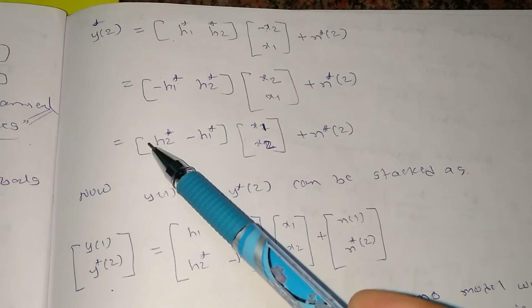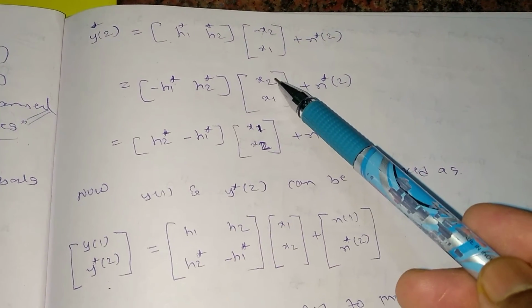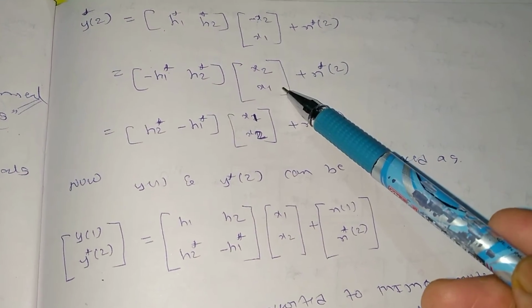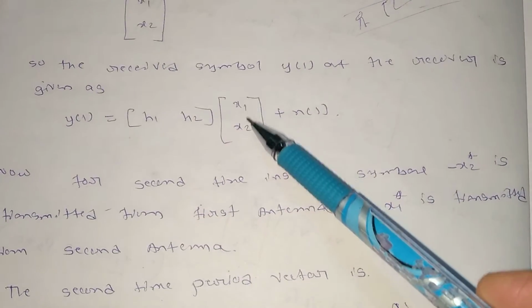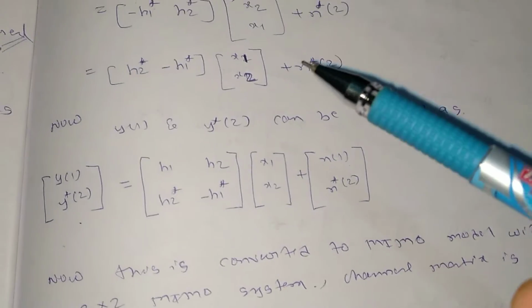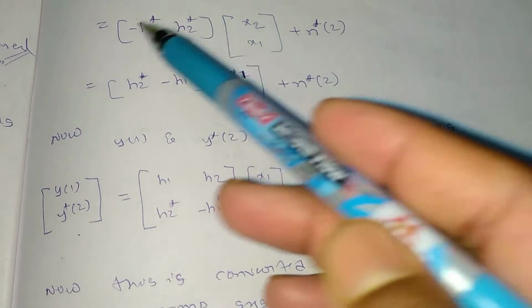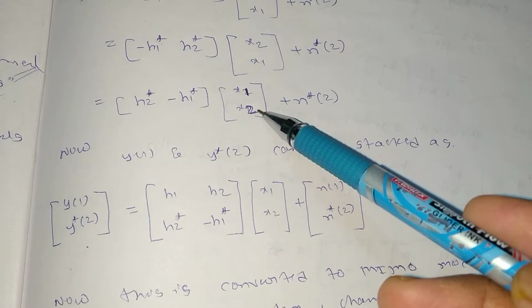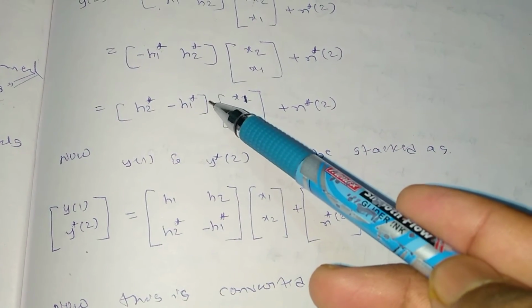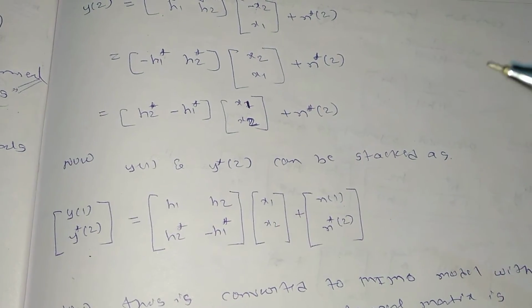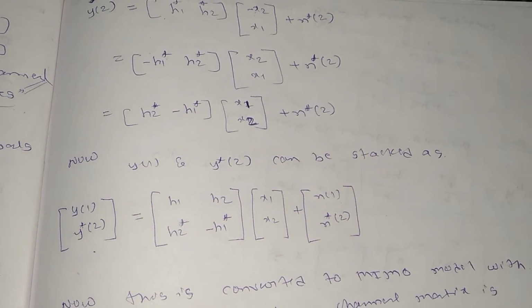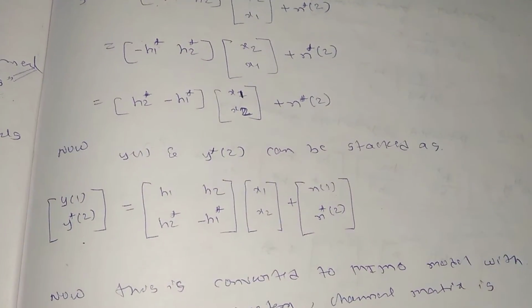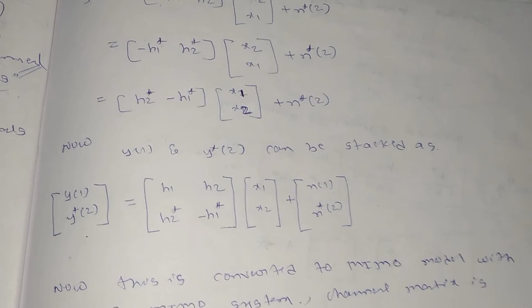Now I'm having it in the form of x2 and x1, but I need it in the form of x1 and x2. As the first equation is in the form of x1 and x2, that basically simplifies our work. So I will just interchange the elements here. Then I need to interchange here as well. So x2 x1 I'm writing as x1 x2, then minus h1 star I'm writing in the right hand side, and h2 star I'm writing in the left hand side. n star will be the same. Just to make our work simple, guys, that's why we're doing some transformations here.